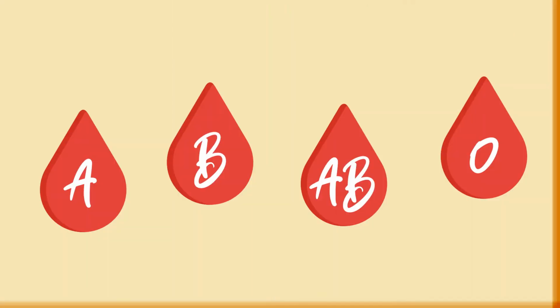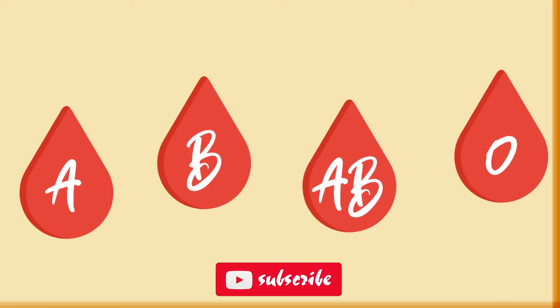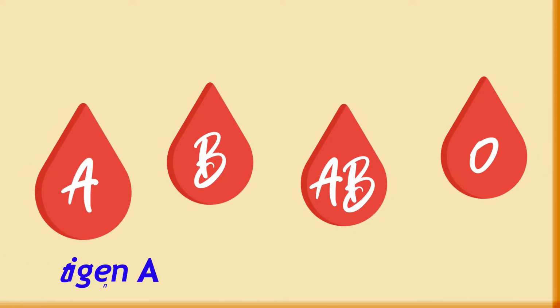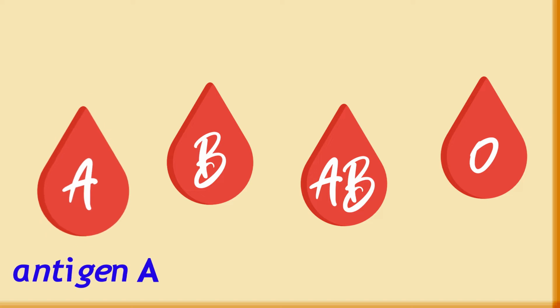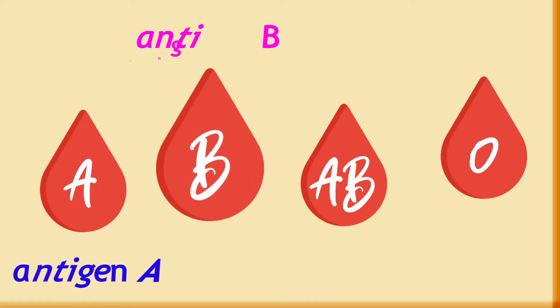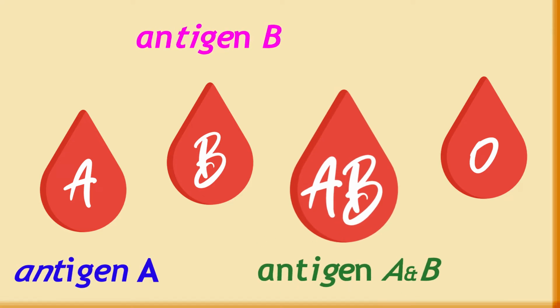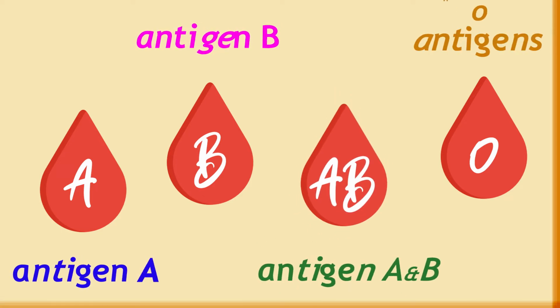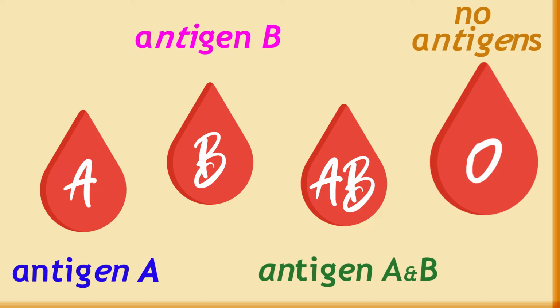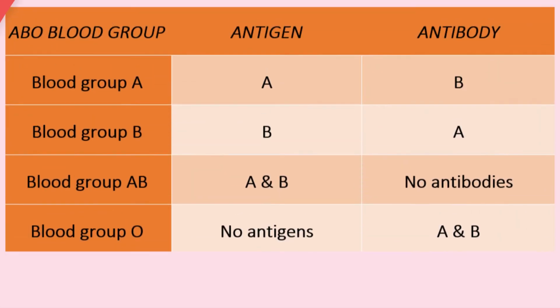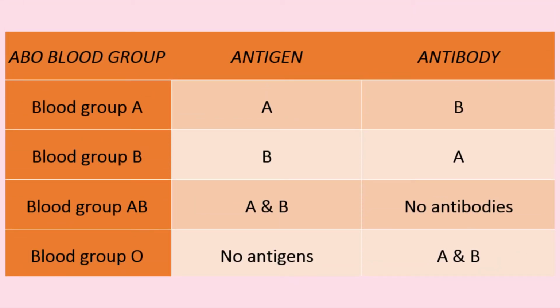With regard to the antigen property of the blood, all human beings can be classified into 4 blood groups. Those with only antigen A are grouped as group A blood type, those with only antigen B are grouped as B, people with both antigen A and B are grouped as blood group AB, and those with neither antigen are called group O.